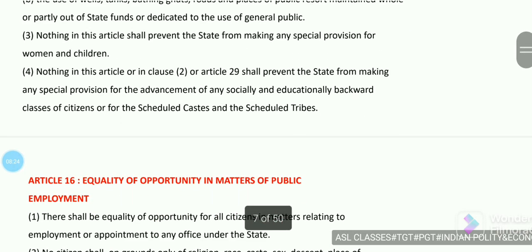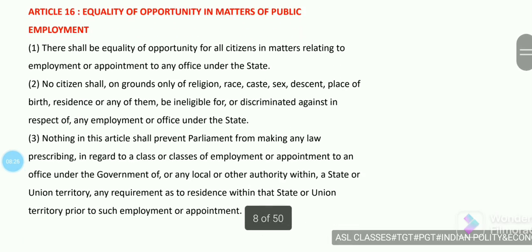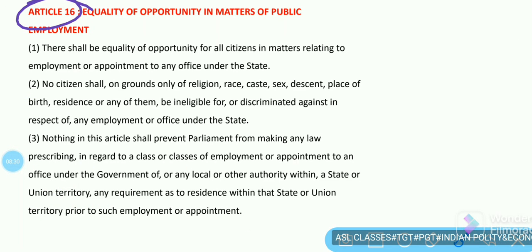So this was Article 15. Now we will move to Article 16. Article 16 says equality of opportunity in matters of public employment. Every person should get an equal chance to get employed.